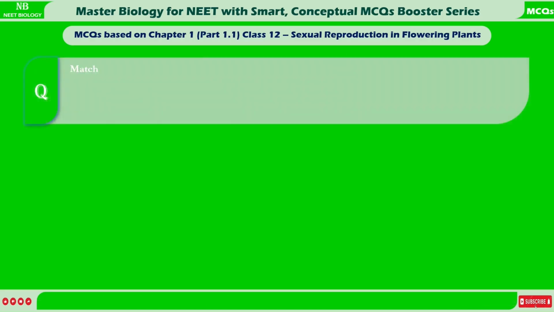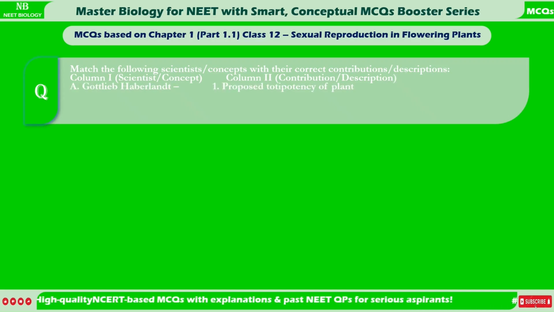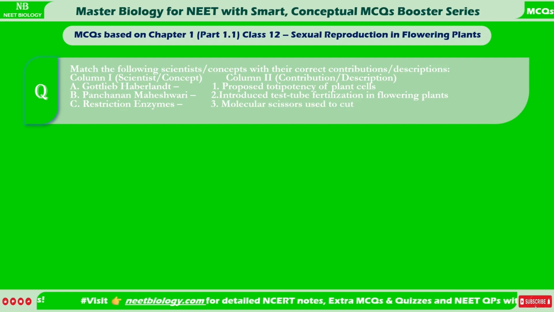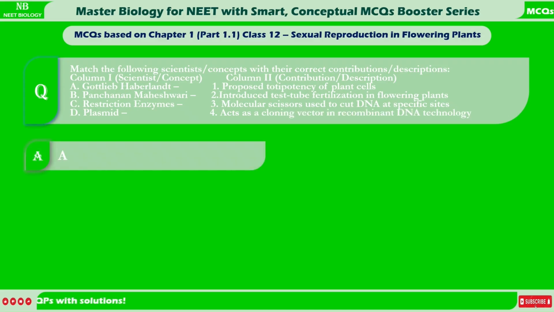Match the following scientists' concepts with their correct contributions descriptions. Column 1, Scientist Concept. Column 2, Contribution Description. A. Gottlieb Haberlandt. 1. Proposed totipotency of plant cells. B. Panchanan Maheshwari. 2. Introduced test tube fertilization in flowering plants. C. Restriction enzymes. 3. Molecular scissors used to cut DNA at specific sites. D. Plasmid. 4. Acts as a cloning vector in recombinant DNA technology.